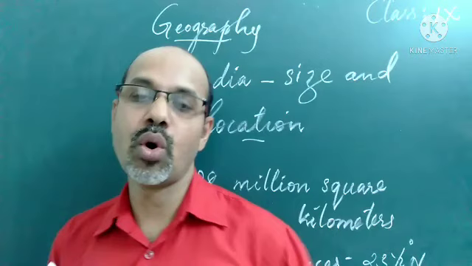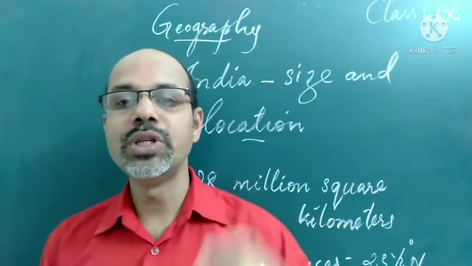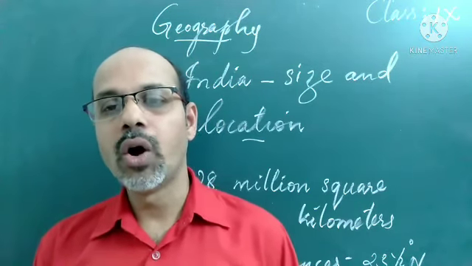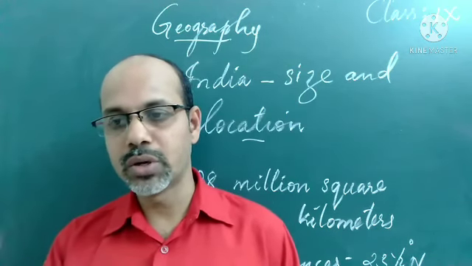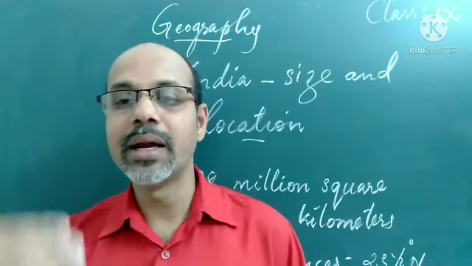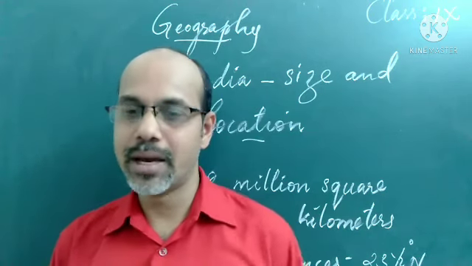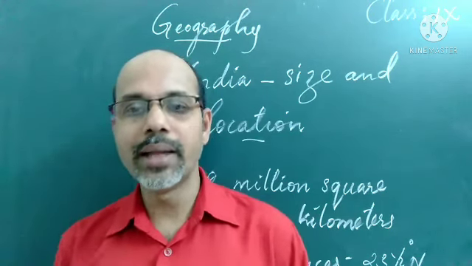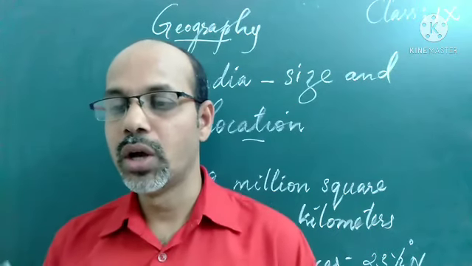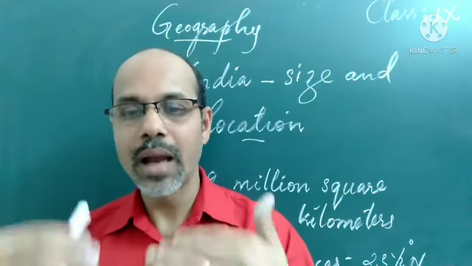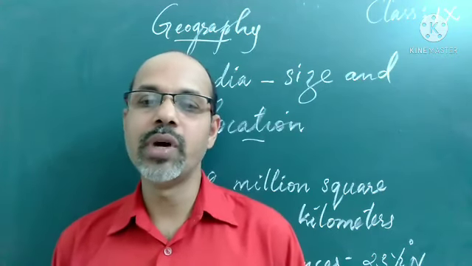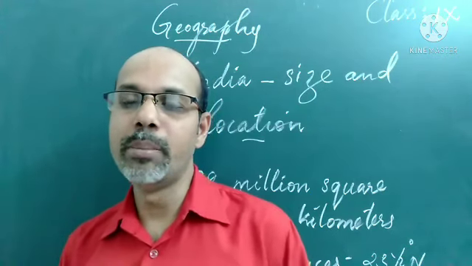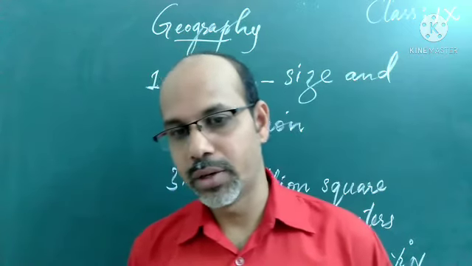This is very useful for our country for trade, because it lies on the trade routes of east and west. No other country has such a great position. It also lies in the Indian Ocean, which has a very good impact on the trade of our country.